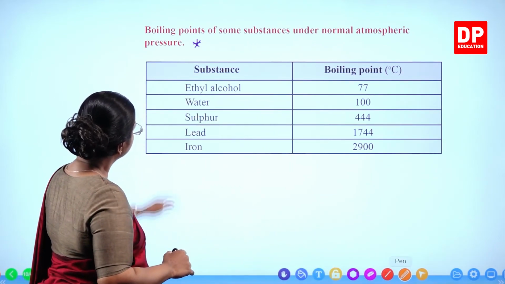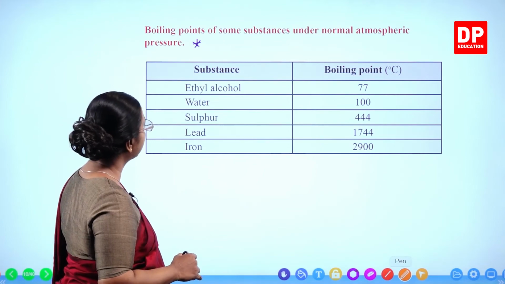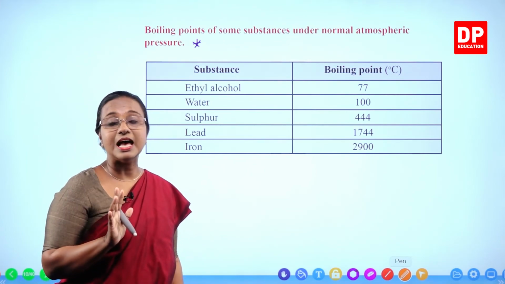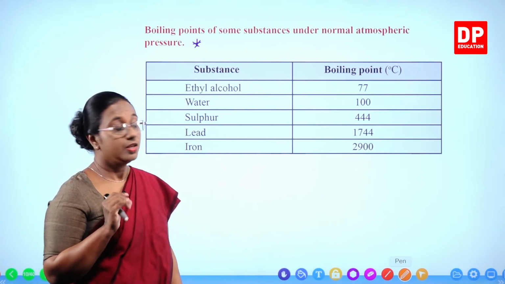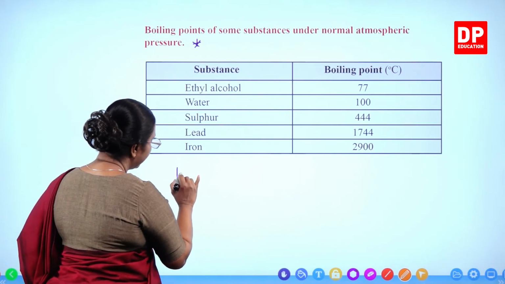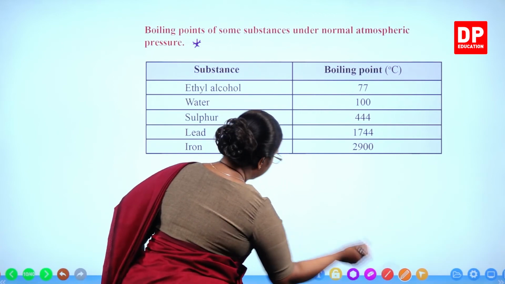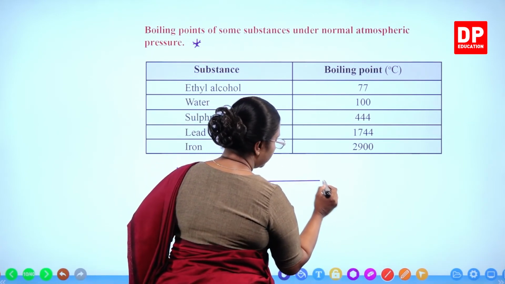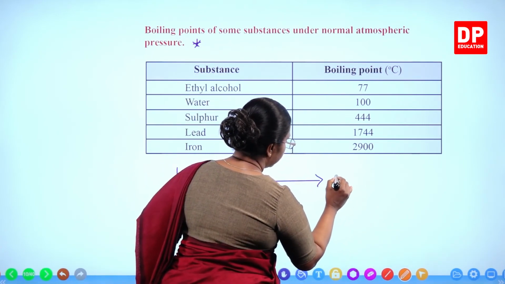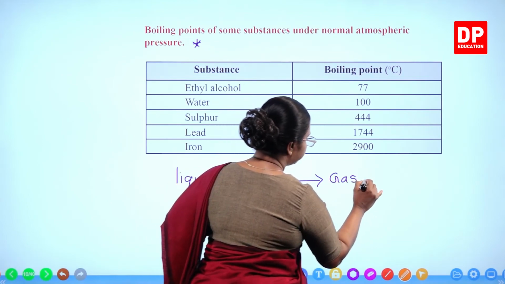Here you can see all the substances are given to you. They have to be in their liquid state. So here the liquid will be converted to the gaseous state.